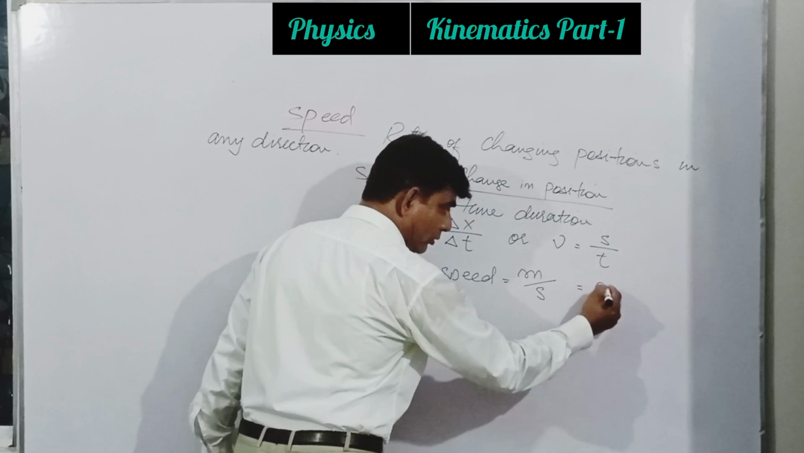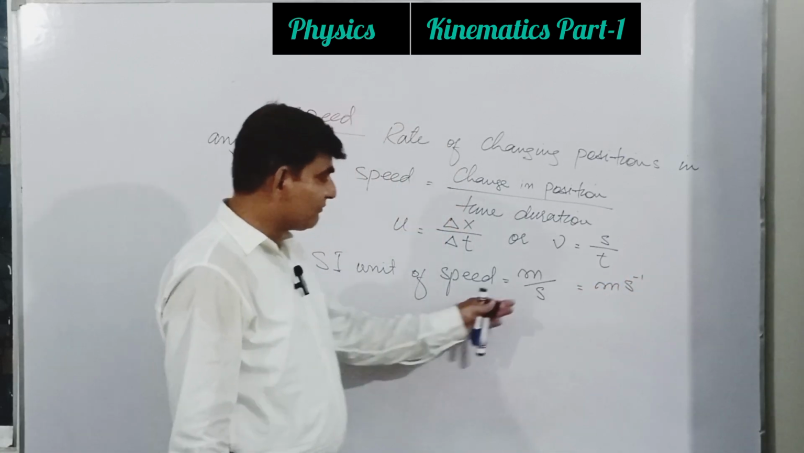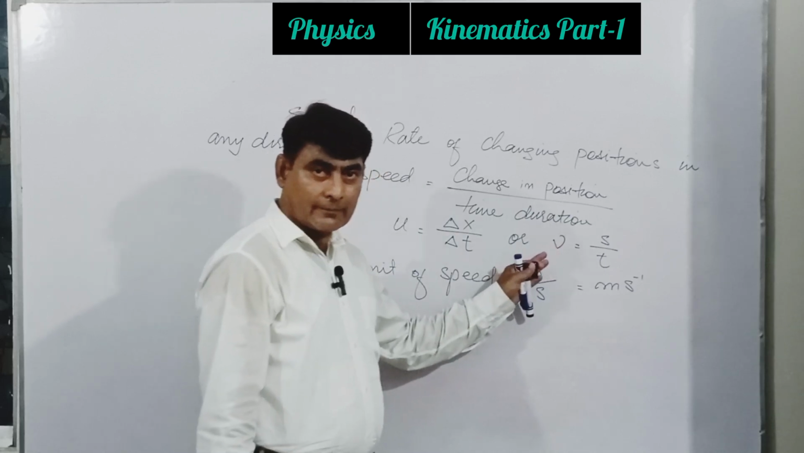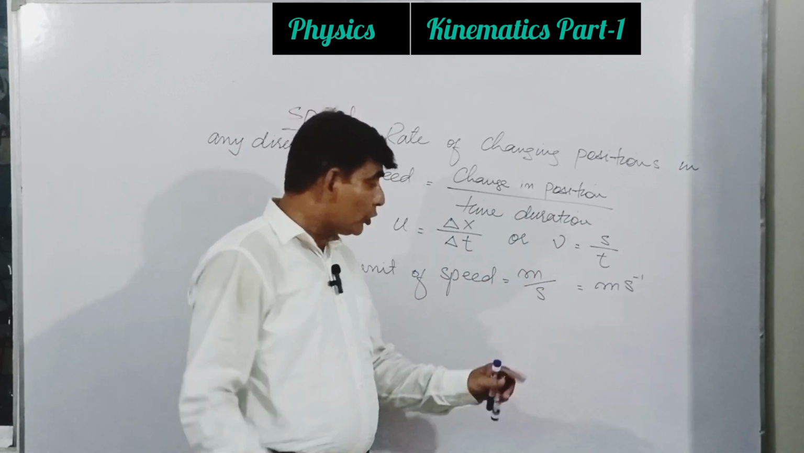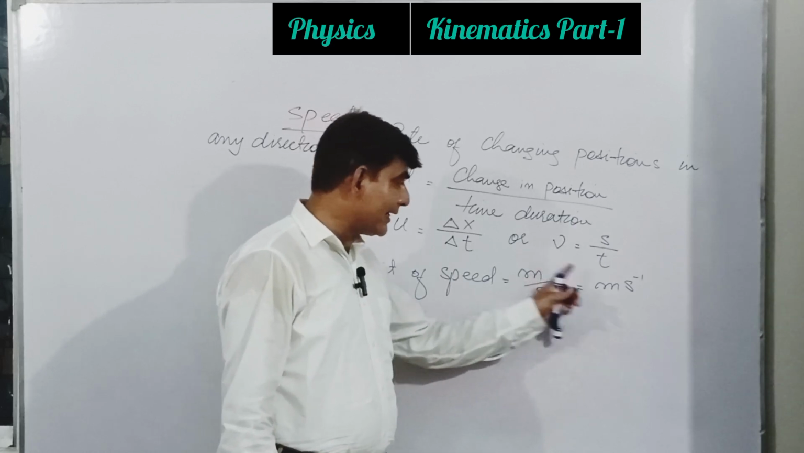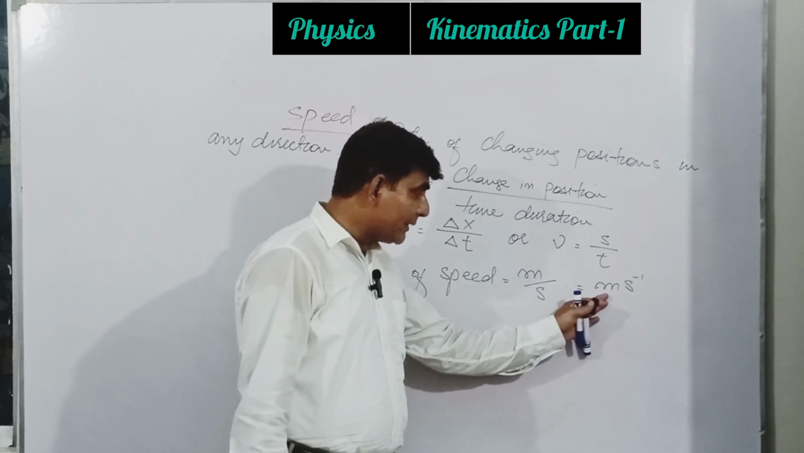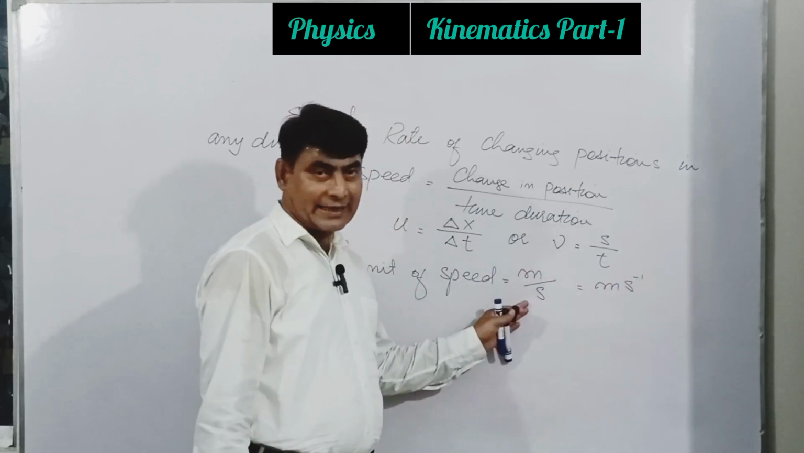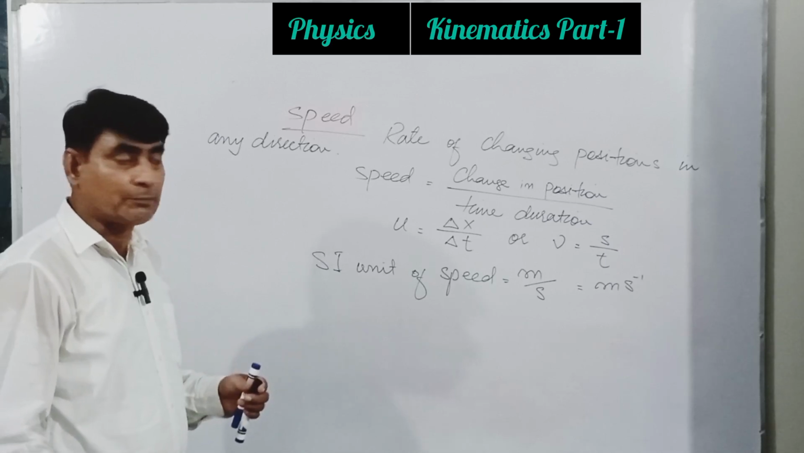Or we can write down meter per second like this. If a number is shifted from denominator to numerator, there must be a change in sign. So this is plus 1. When it comes over here, minus 1. So we can write down the SI unit like this: meter per second. This is the SI unit of speed.